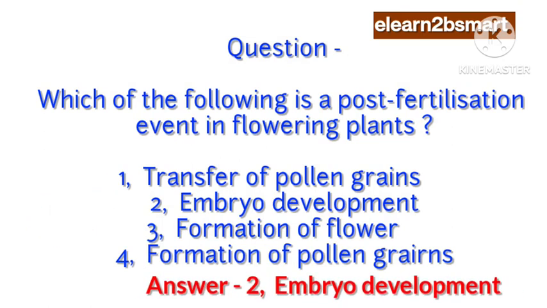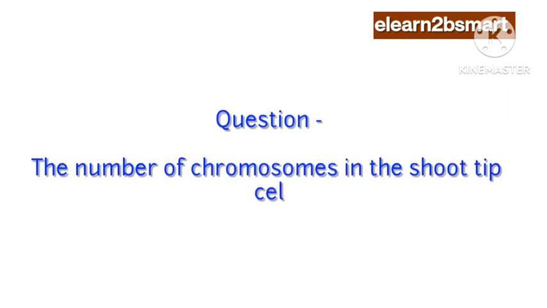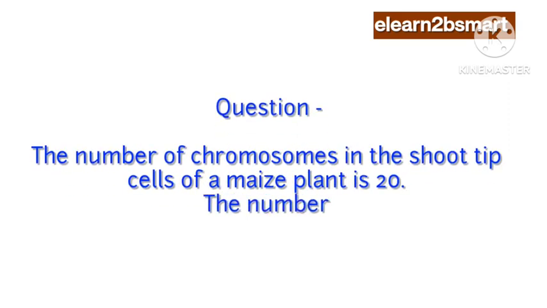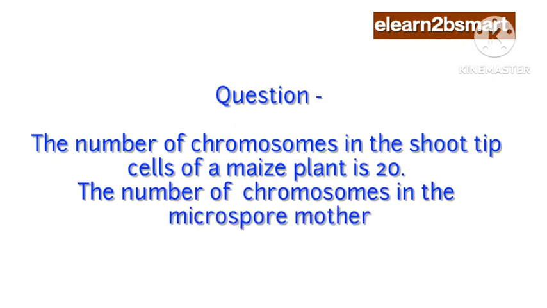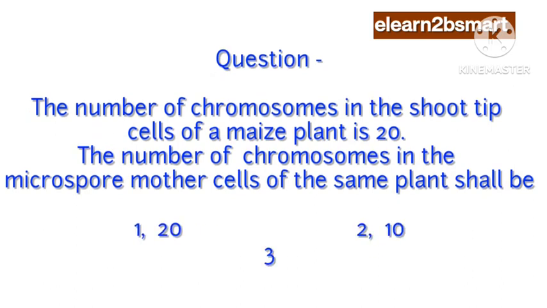Answer: 2. Embryo development. Question: The number of chromosomes in the shoot-tip cells of a maize plant is 20. The number of chromosomes in the microspore mother cells of the same plant shall be 1. 20, 2. 10, 3. 40, 4. 50.